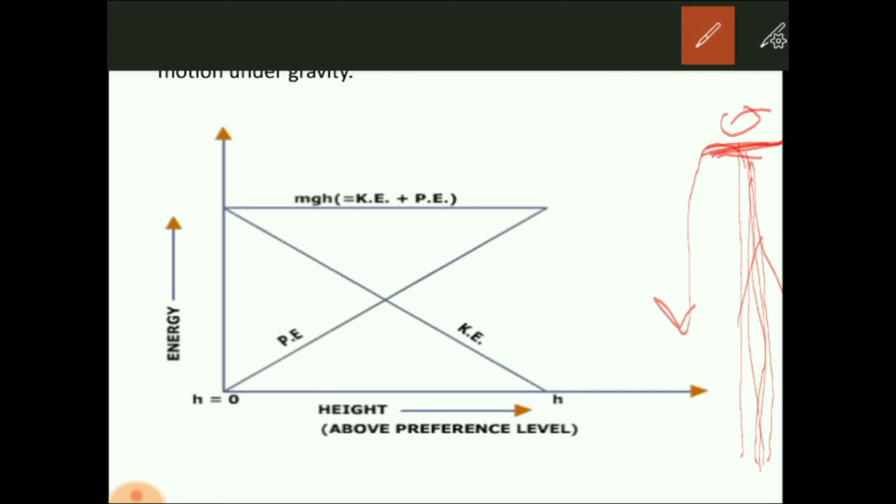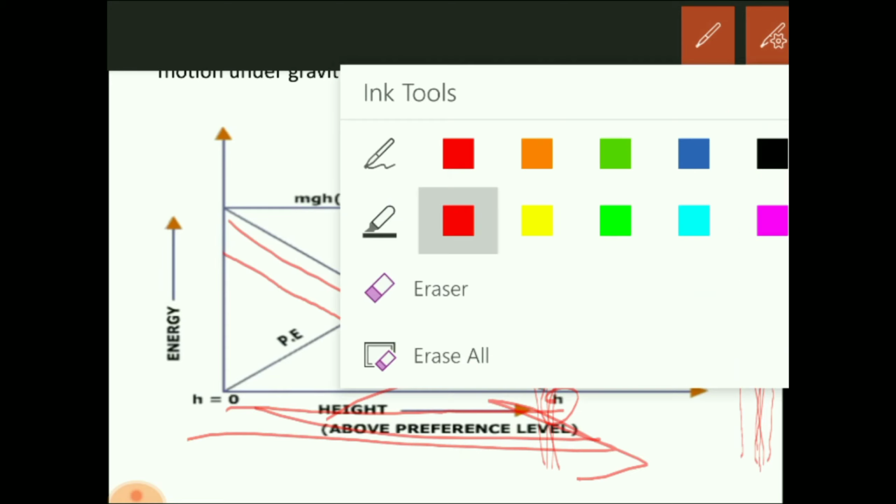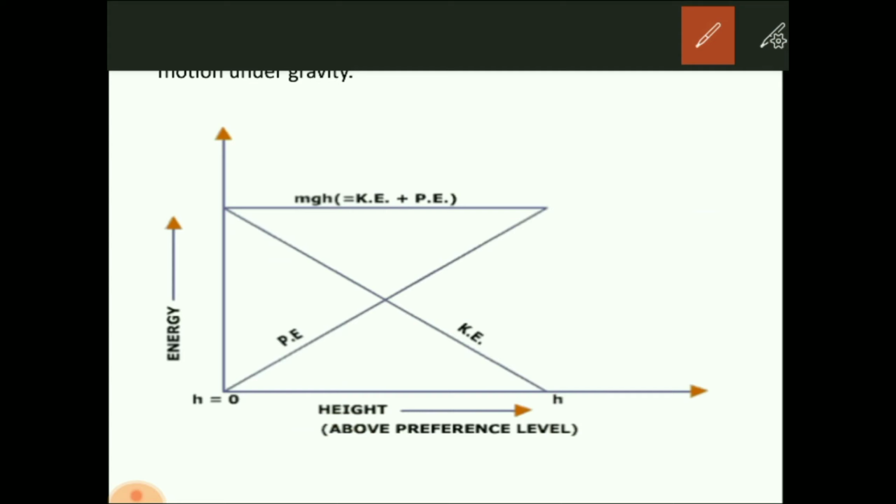So from here we can understand when the height increases, kinetic energy decreases. This is what is shown in this graph. Look at this. In this graph, when the height increases, kinetic energy is decreasing, and at the maximum height, the kinetic energy is becoming 0, because this is the 0 level.